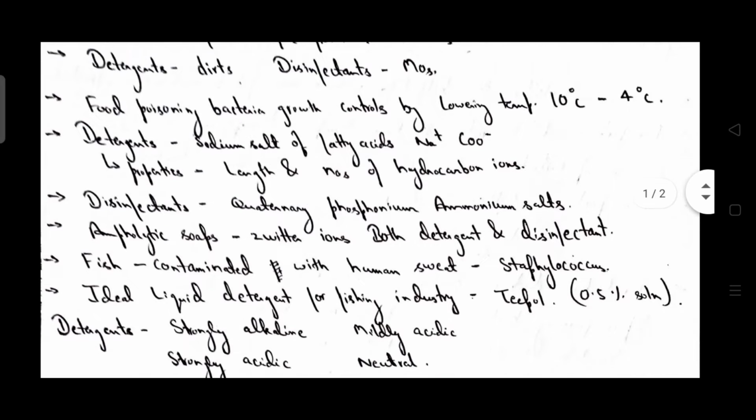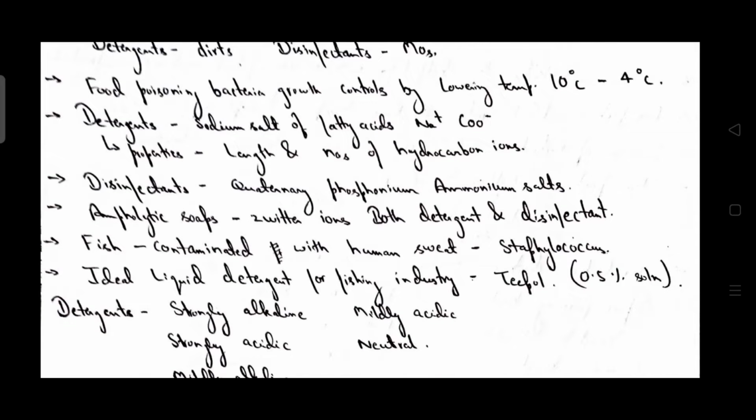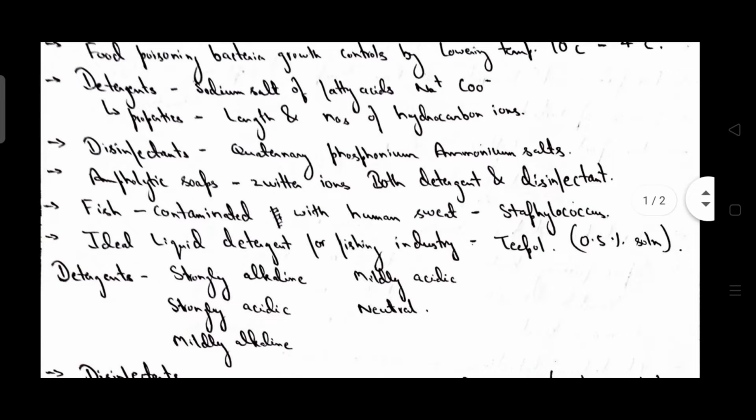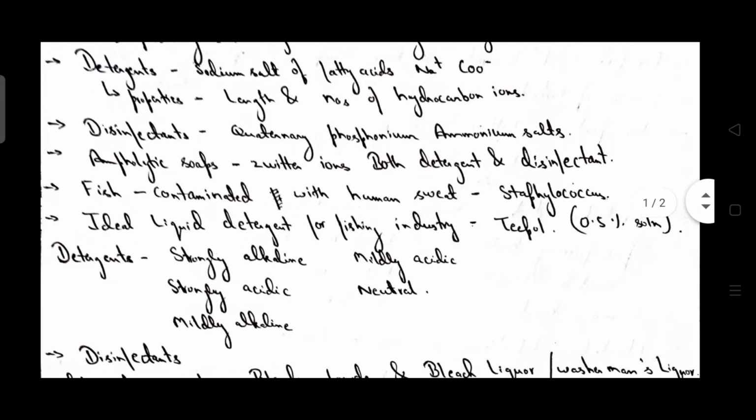Food poisoning bacteria growth is controlled by lowering temperature to 10 degrees Celsius, or at most to 4 degrees Celsius. Detergent properties depend on length as well as number of hydrocarbon chains. Basically, detergents are sodium salts of fatty acid, that is Na+ and COO-.